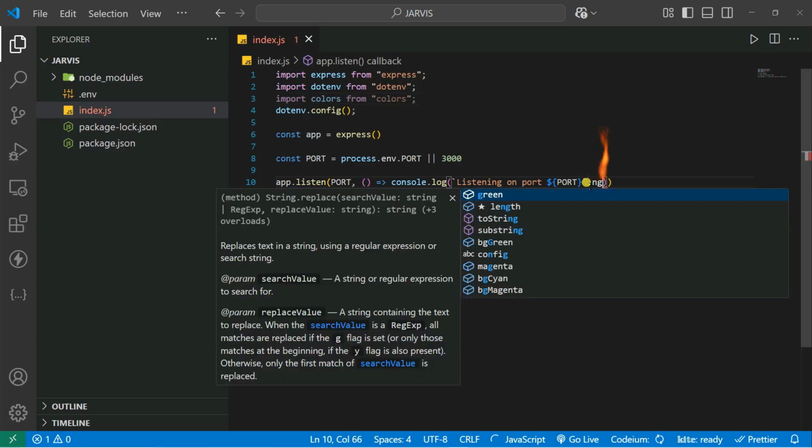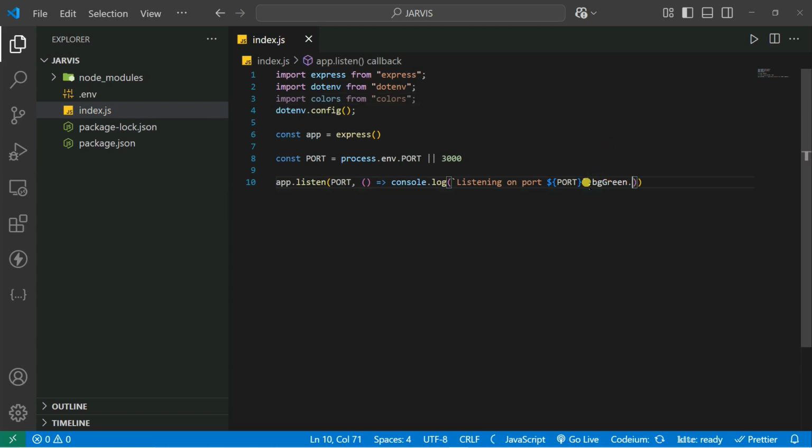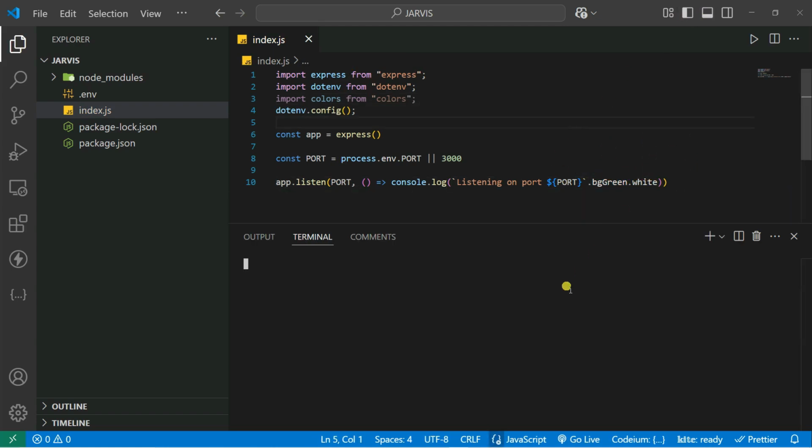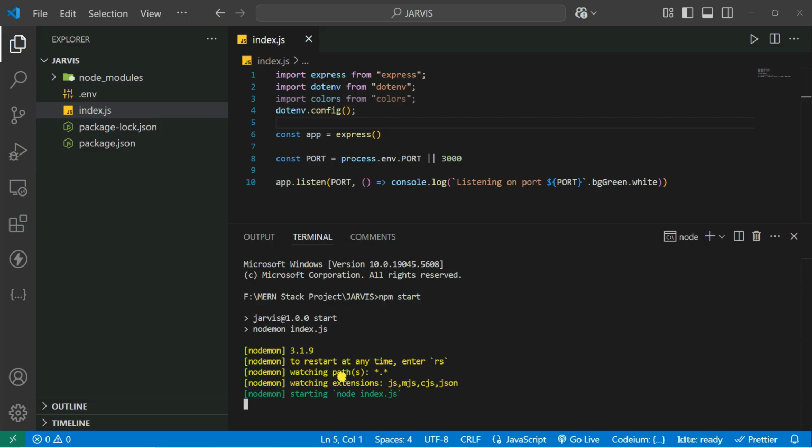So you can use it. Let's say it's nothing but bg. Let's say bg green because it's running, and you make the text white. Now let's save it and go to the console. And now you're going to use npm start. Let's say npm start. You can see nodemon index.js, and it will try to actually run our server. You can see starting the server. Okay, it will take a few moments. You can see here listening on port 8080. Also you can see the green signal, right?